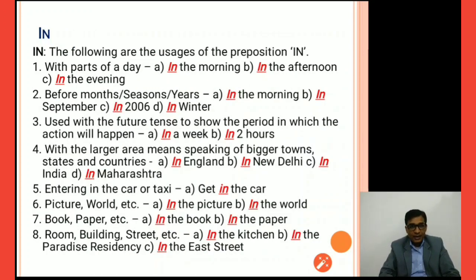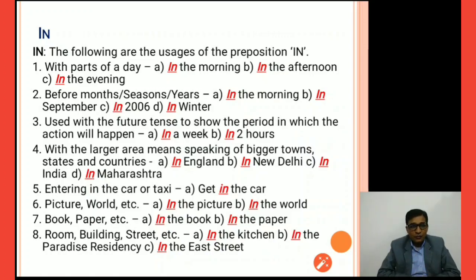Now in. The following are the usages of the preposition in. With parts of a day: in the morning, in the afternoon, in the evening. So parts of the day we can talk about by using the preposition in. Before months, seasons, and years: in September, in 2016, in winter. So season, year, month, we can speak of by using in.